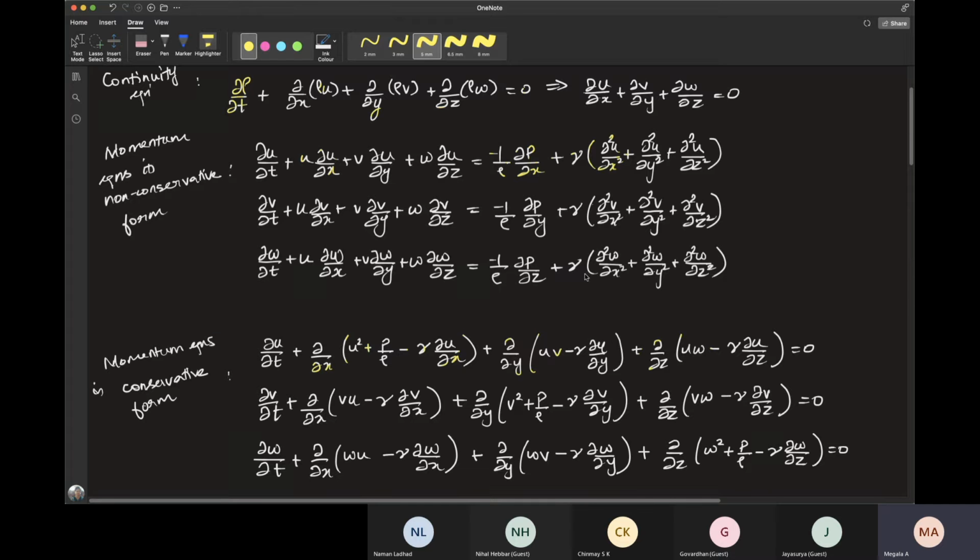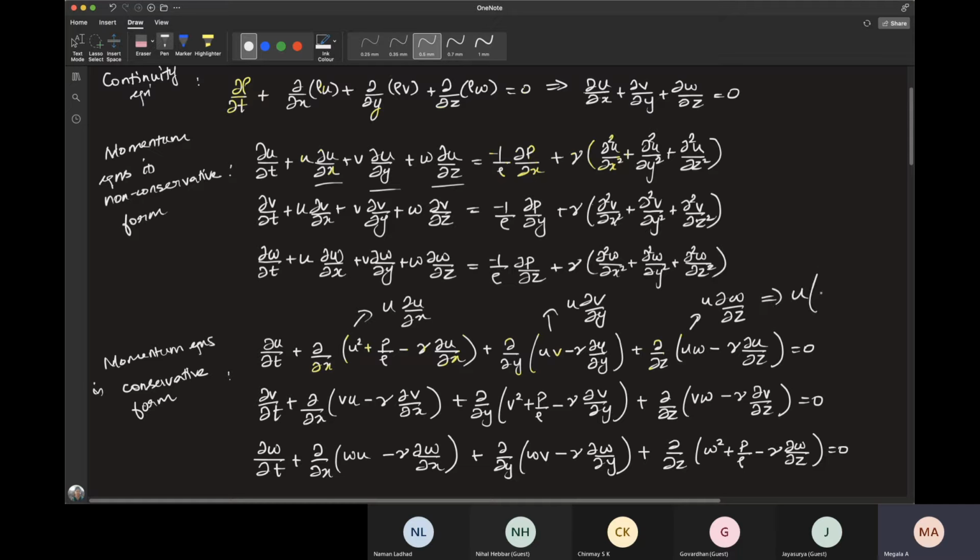So out of these, from this you will have one extra u dou u by dou x, and from this you will have one extra u dou v by dou y, and from here you will have an extra u dou w by dou z. Other terms are already here, so you already have them.